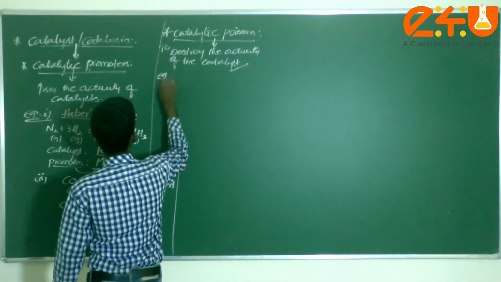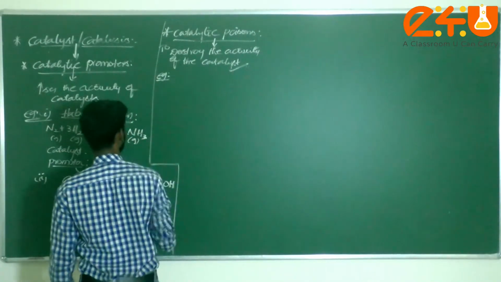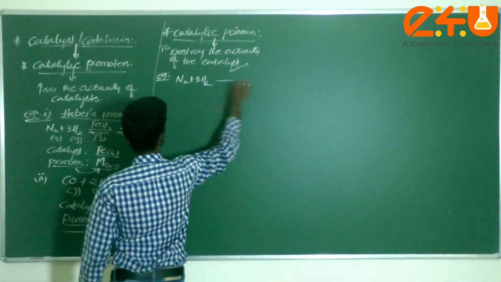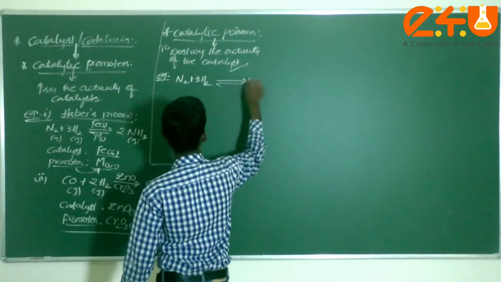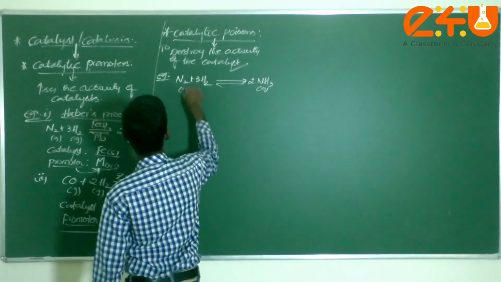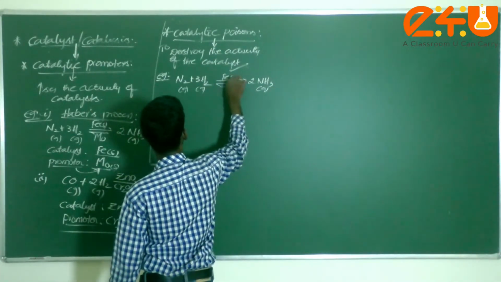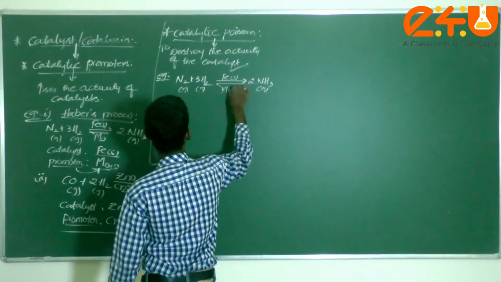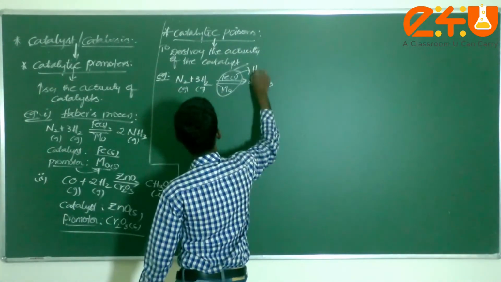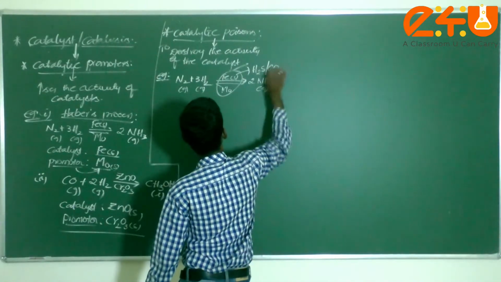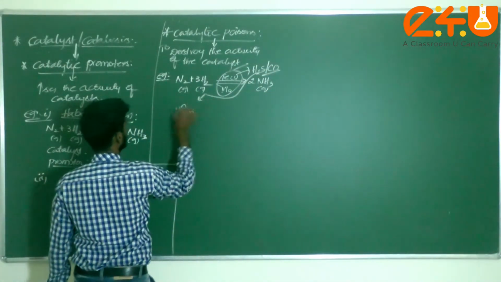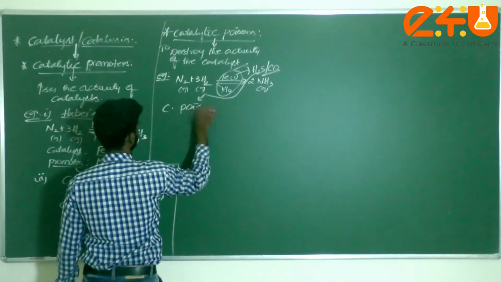If you take one example, ammonia by Haber's process: N2 plus 3H2 gives 2NH3. We already know iron is the catalyst and molybdenum is the promoter. Instead, if you use hydrogen sulfide or carbon monoxide, these act as catalytic poisons.